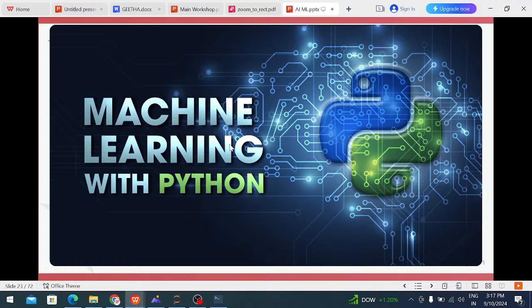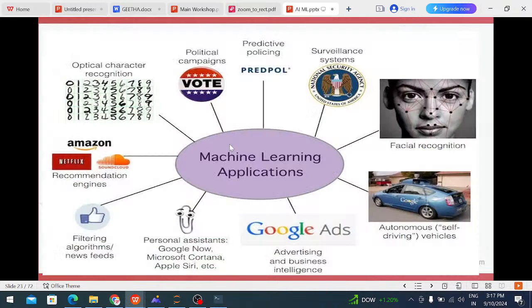After that, we are going to machine learning with Python. For machine learning we mostly use the Python language. Machine learning means we collect past experience data so we can predict in the future. For example, weather. There are a lot of applications where we are using machine learning.